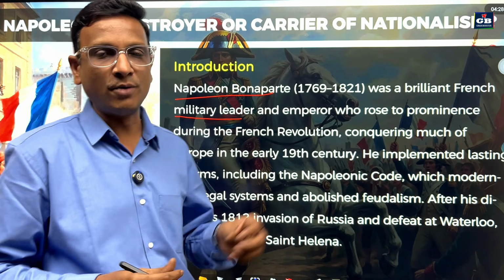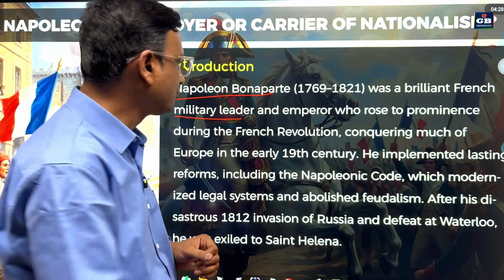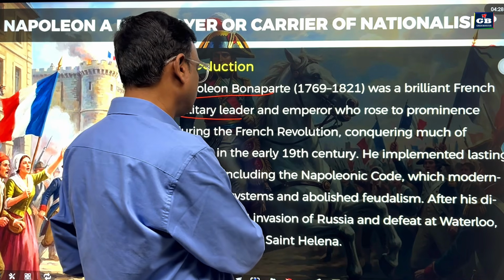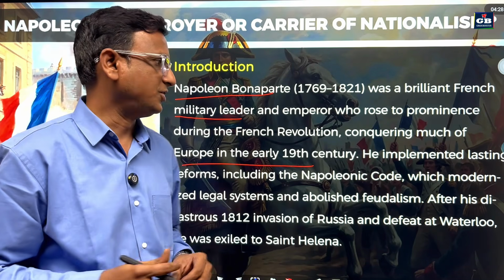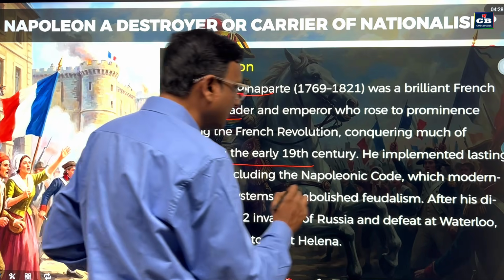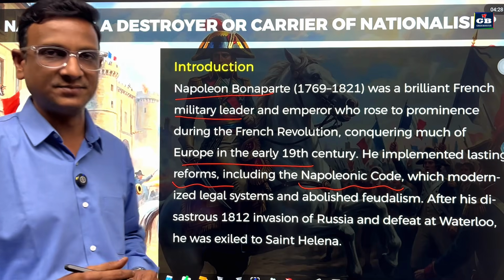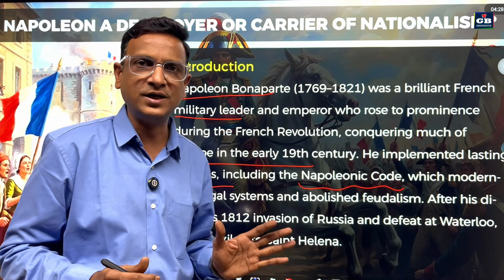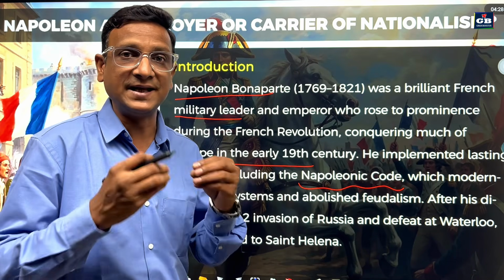He rose to prominence during the French Revolution and conquered most of Europe in the early 19th century. He implemented lasting reforms, including his popular Napoleonic Code, which modernized legal systems, and he abolished feudalism. So he did so many good things which attracted the people's attention.